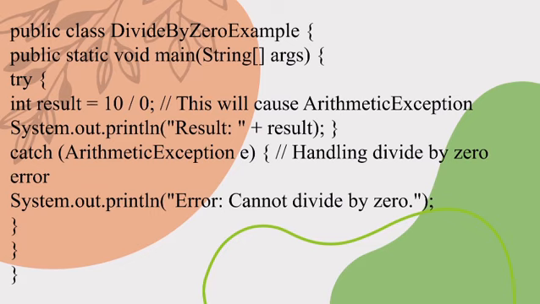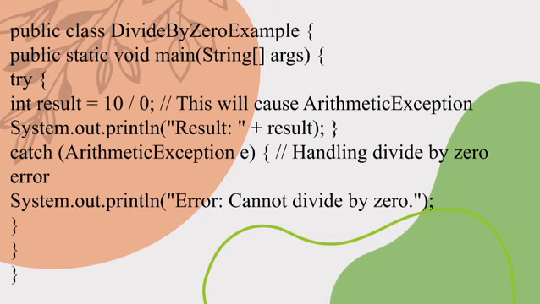Next is the unchecked exception program. public class DivideByZeroExample. This defines a class named DivideByZeroExample. Every Java program starts with a class. public static void main(String[] args). This is the main method where the program starts running.